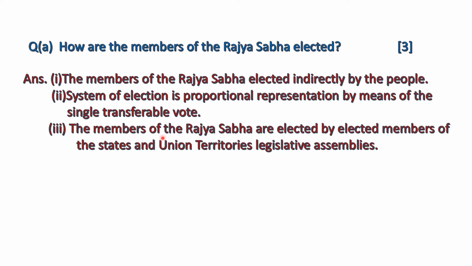The members of the Rajya Sabha are elected by the elected members of the states' and union territories' legislative assemblies. That's why the election is also known as indirect election: the people of India first elect the members of the legislative assemblies, and the representatives of the legislative assemblies elect the members of the Rajya Sabha.